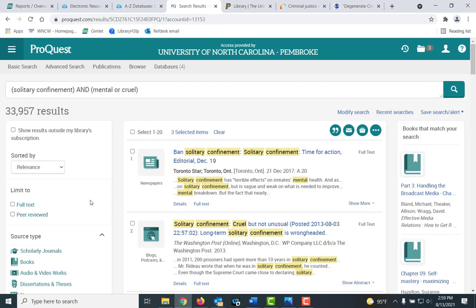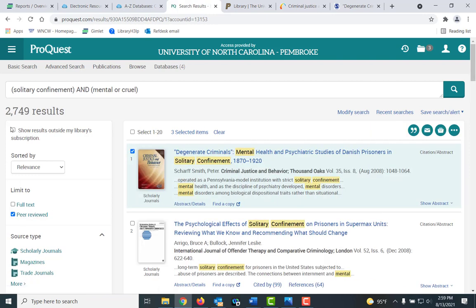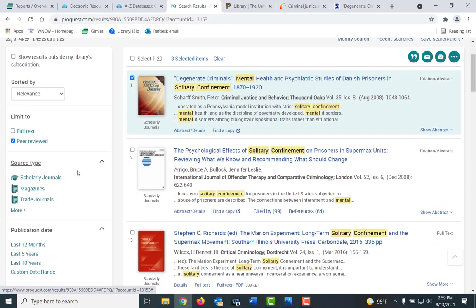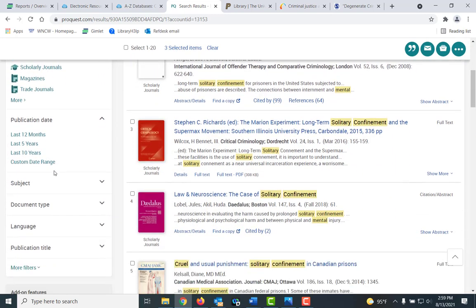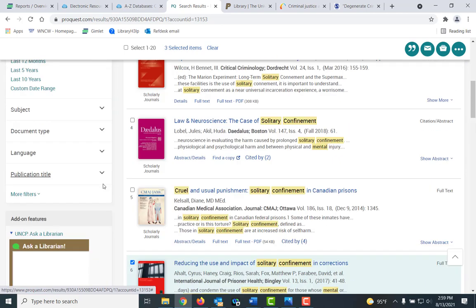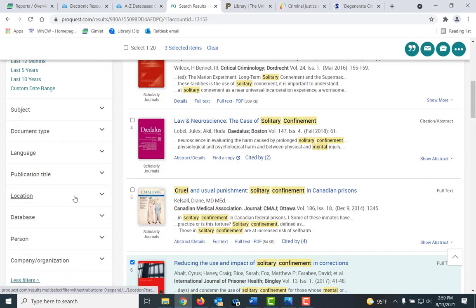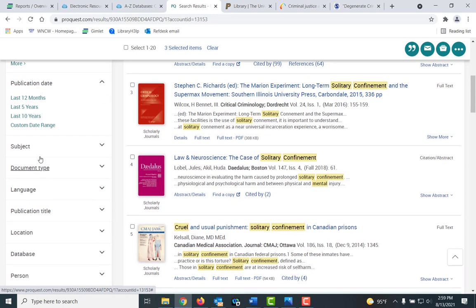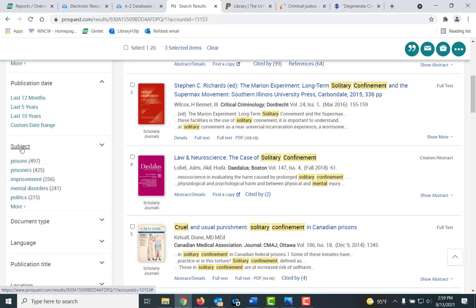I can make the same steps, limit it to peer-reviewed. Takes it down greatly. And I can also look at more filters, if I wanted to limit to a subject. Boy, I hate this.